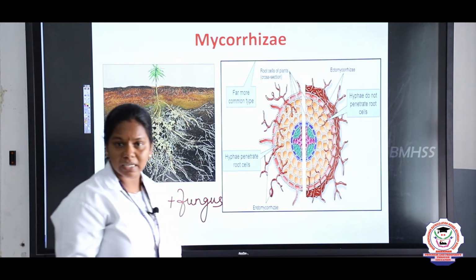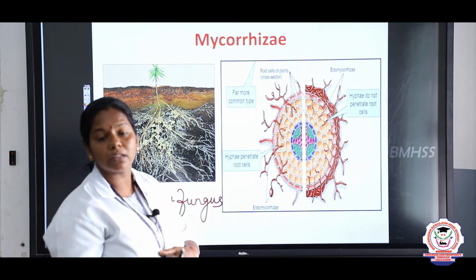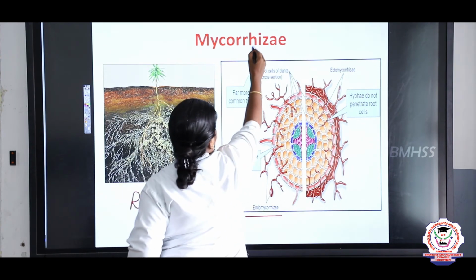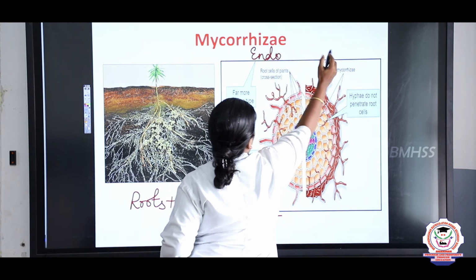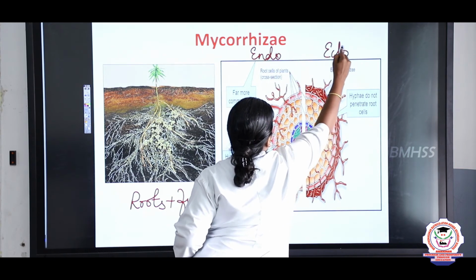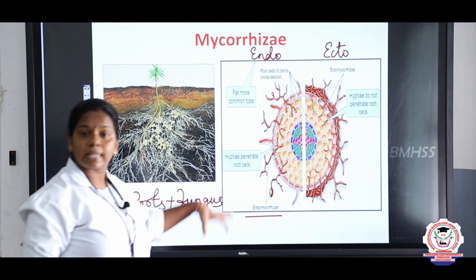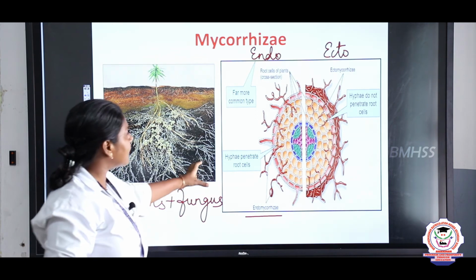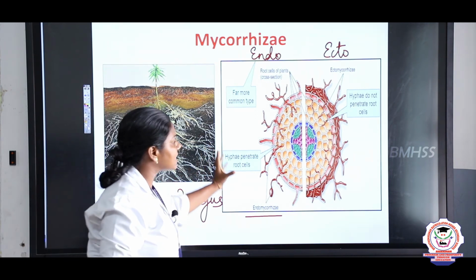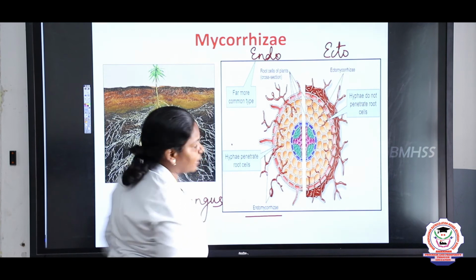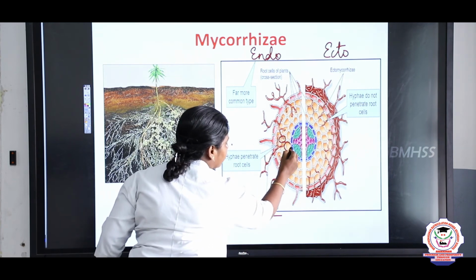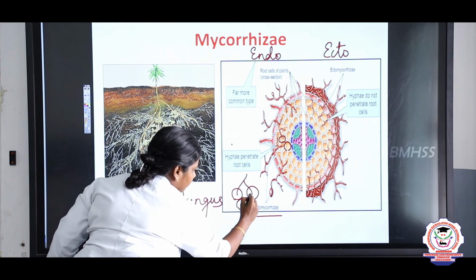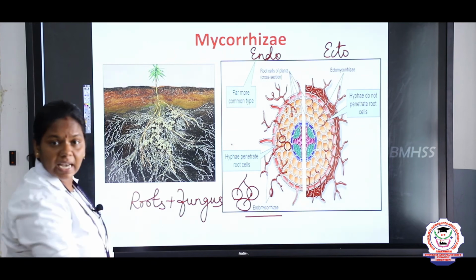Based on their appearance, based on their presence, we can classify the mycorrhiza into two types. One is endomycorrhiza, and another one is ectomycorrhiza. What do you mean by endo? Endo means inside, ecto means outside. First we can discuss the endo. Here the septate hypha penetrates inside the cell. For example, this is the root cell, children. The hypha penetrates into the root cell, hence it is called